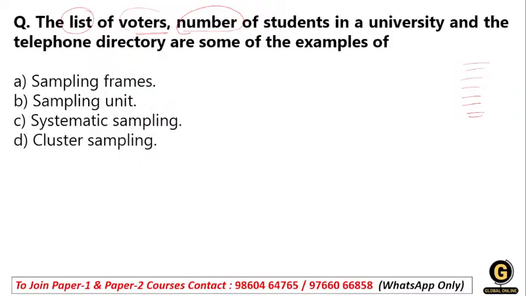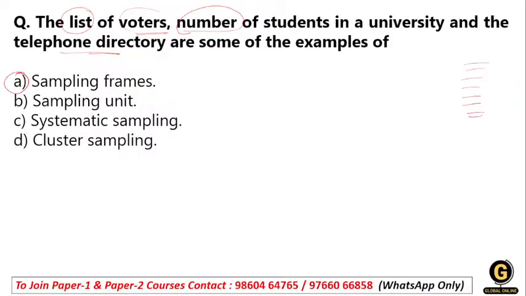Here we have a list of voters, a list of number of students, and the telephone directory. Again, this is a list. So that's why this is the sampling frame.